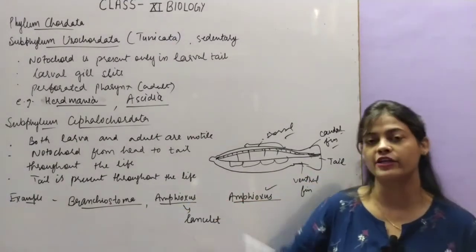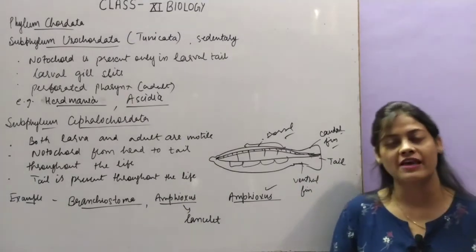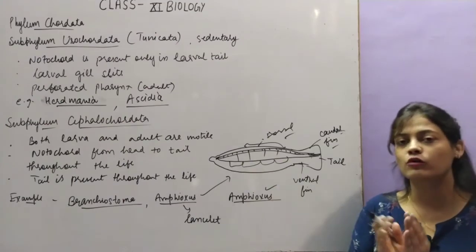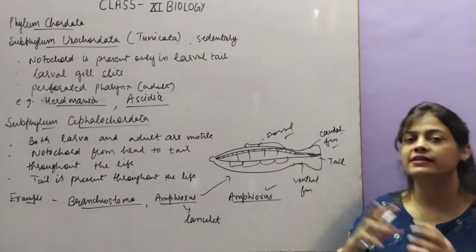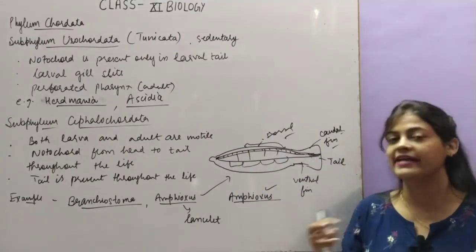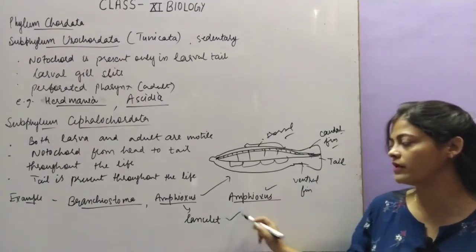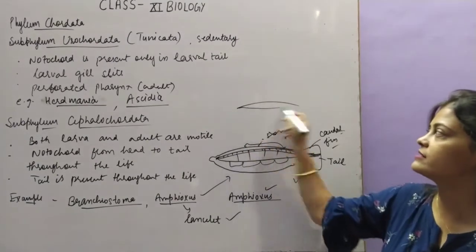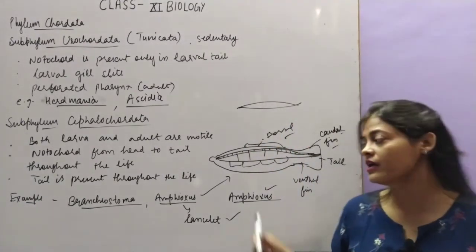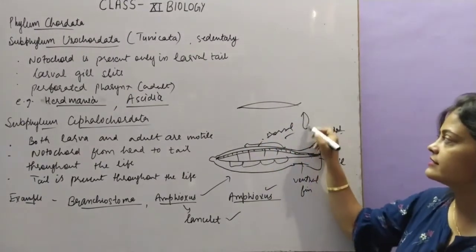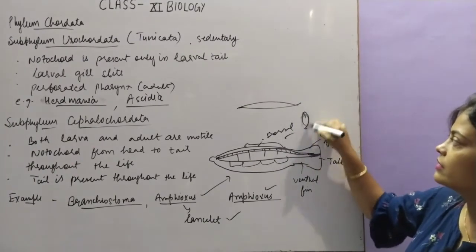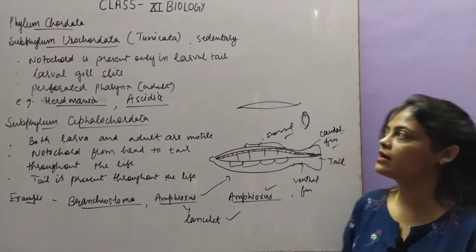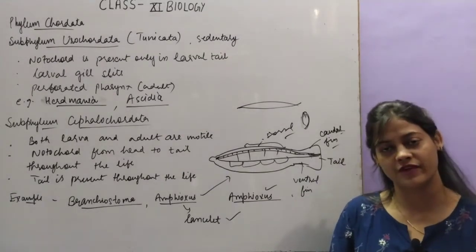Examples are Branchiostoma, and the second one is Amphioxus. Amphioxus I have shown here, and it has tapering ends at both ends. So it has a lens-like shape, which is why its common name is lancelet. It is also called lancelet because it has a shape like this, like a lens, the way you study lenses in physics. That is why it is called lancelet. So these are the subphylum Urochordata and Cephalochordata.